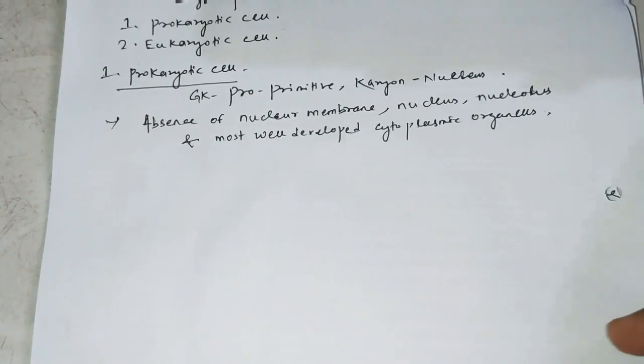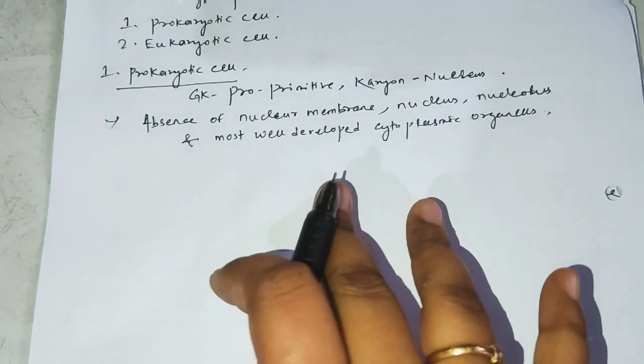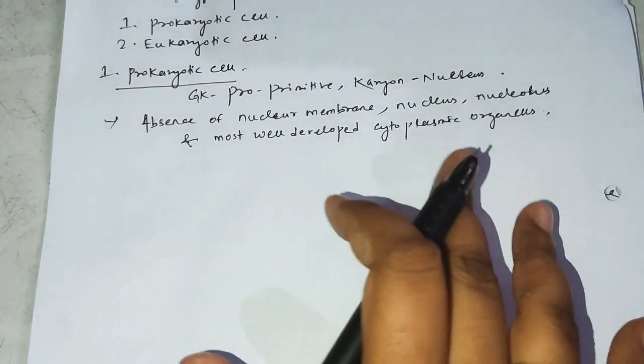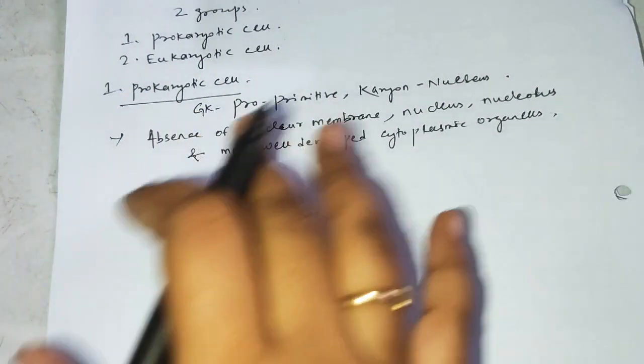So nuclear membrane, nucleus, nucleolus and most well developed cytoplasmic organelles are absent inside the prokaryotic cell. Got it?